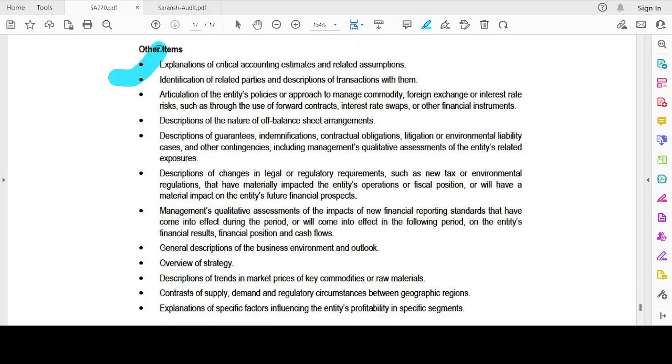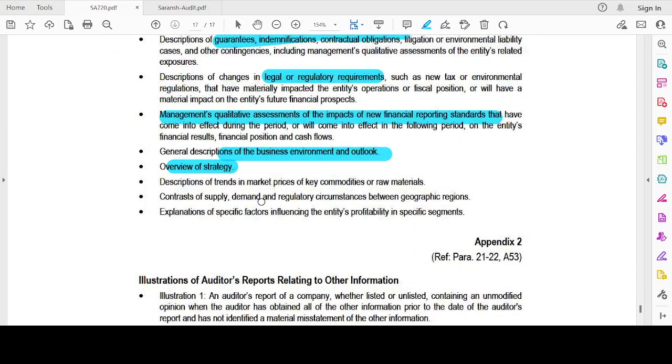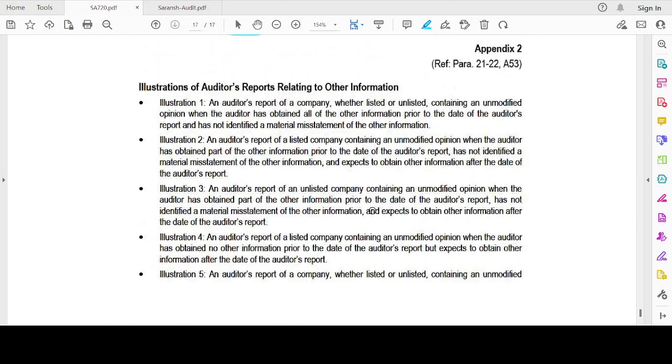I am going to give an explanation of the critical accounting estimates, identification and description of related party transactions, articulation of the entity's policies and approach, and the nature of off-balance sheet items, description of guarantees, indemnifications, etc., legal and regulatory requirements, etc., management's qualitative assessments of the impact of the new financial reporting framework, general description of the business environment and outlook, overview of the strategy, description of trends and market prices of commodities, contrast of supply, demand and regulatory requirements, explanation of specific factors influencing the entity's profitability.